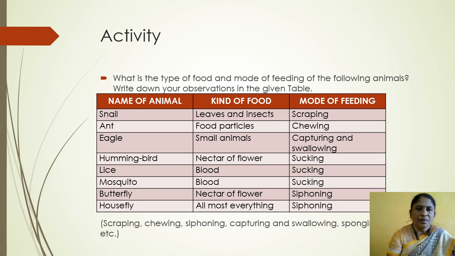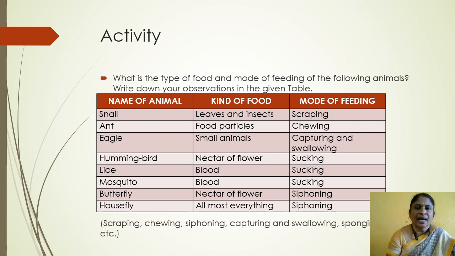Now here are some animals. Snails. Snails live in wet places. Snails get food from leaves and insects. What is the mode of feeding? The snail's mode of feeding is scraping and swallowing.